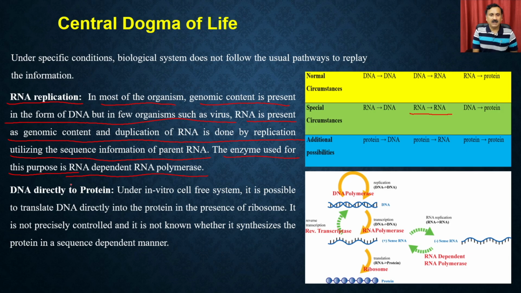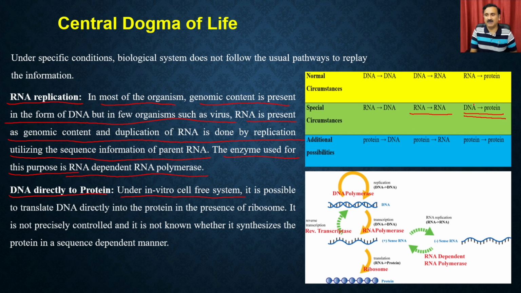Okay, and then you can also have the DNA directly synthesizing the protein, so there will be a complete absence of the RNA species, right? So you can also have DNA dependent protein synthesis. In that case, the DNA directly gives you the protein under an in vitro cell-free system.